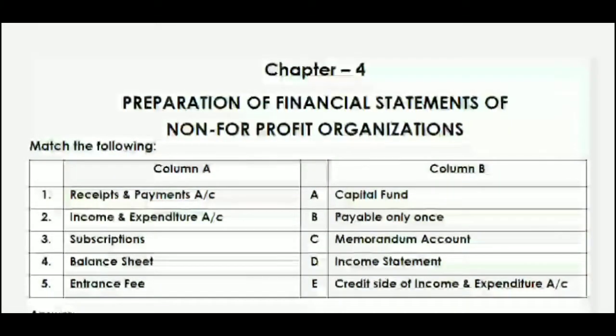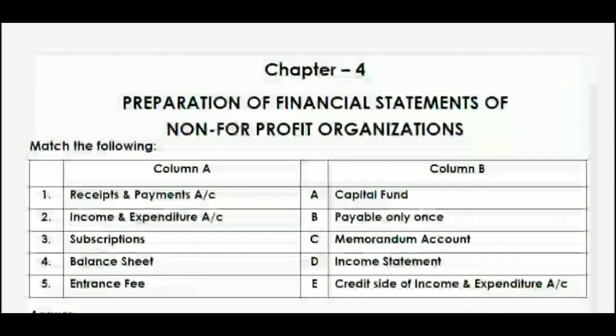So let's see the objective questions of chapter 4, which is preparation of financial statement of non-profit organization. Let's start with the match the following type. We have column A and column B, as you can see on the screen, and we have to match. Start with the first, that is receipt and payment account.